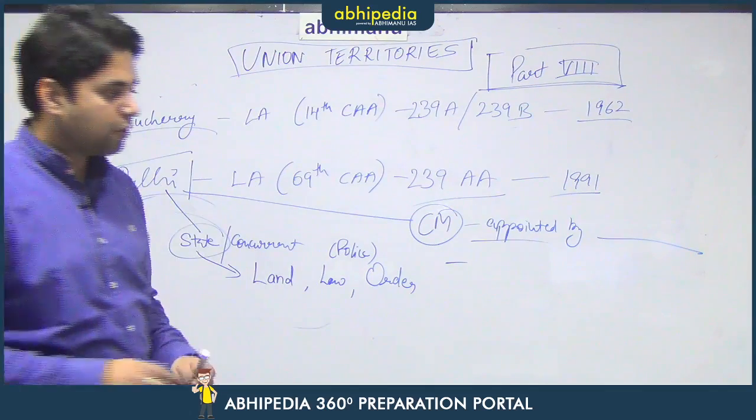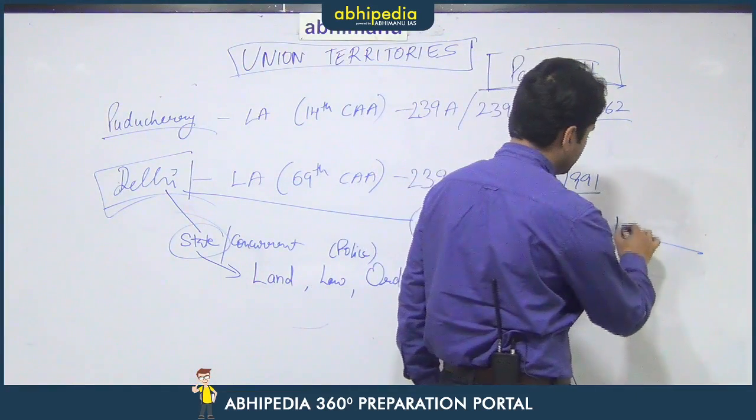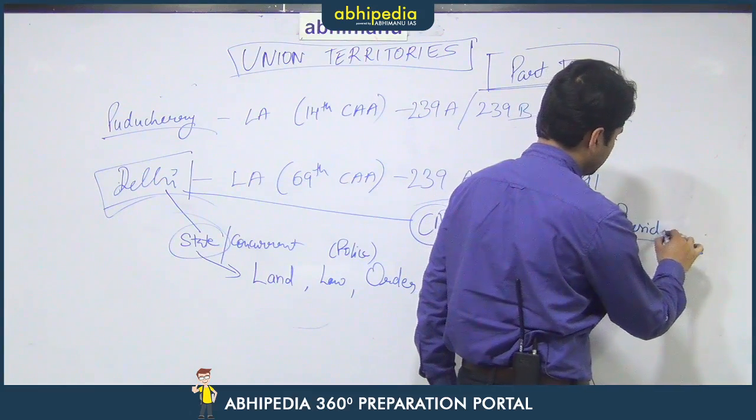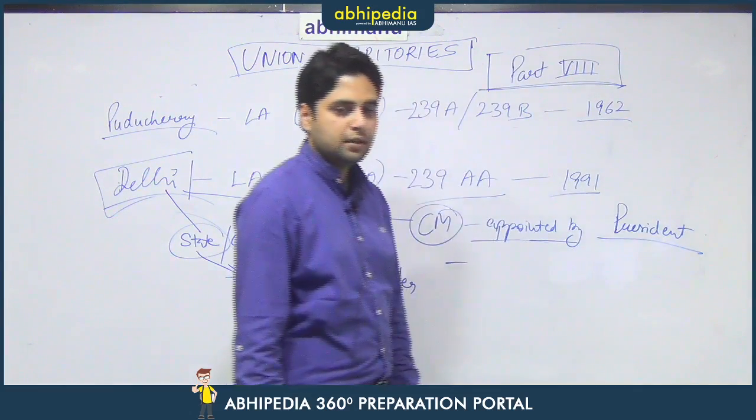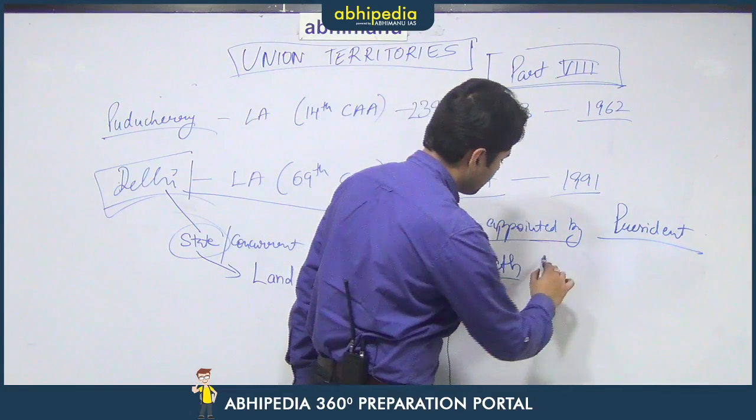Okay, so all of you have answered it wrongly. The Chief Minister of Delhi is appointed by the President of India. Now let us see another point. Who administers oath to the Chief Minister of Delhi?